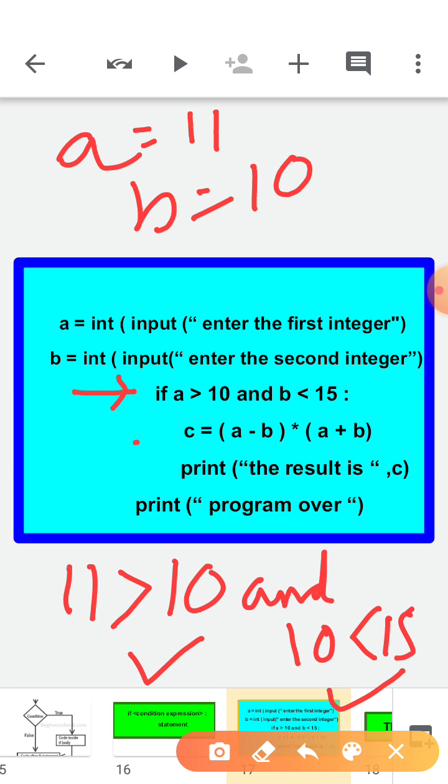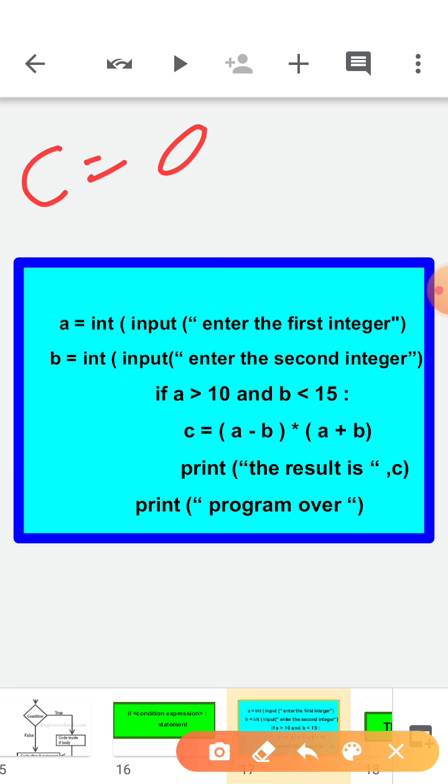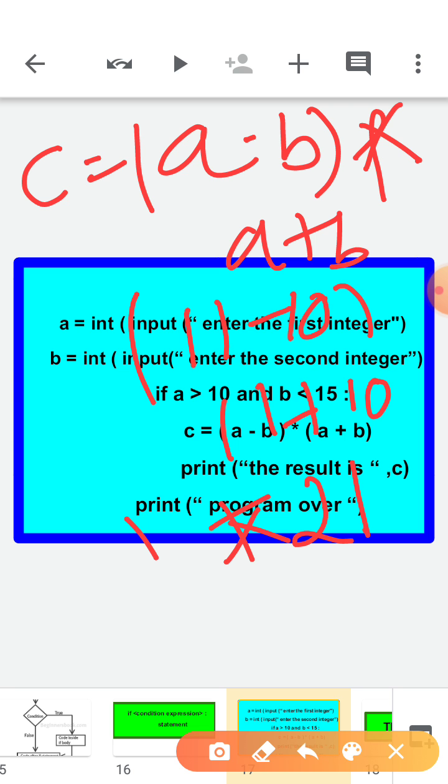See this left space, this is indentation. It means this particular line is under the if statement. Now after that, c equal to a minus b multiplied by a plus b. So a is 11 minus b is 10, so 11 plus 10 gives you 21, and 11 minus 10 gives you 1, so it gives you 21 only.